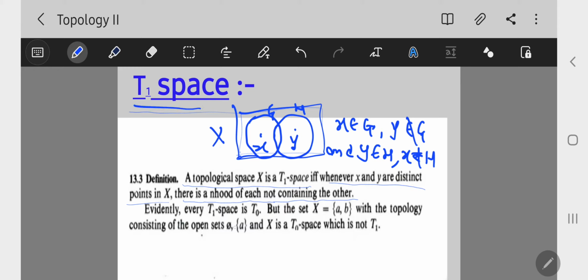There is an example, again for trivial topology and non-trivial topology, that is indiscrete and discrete topology.